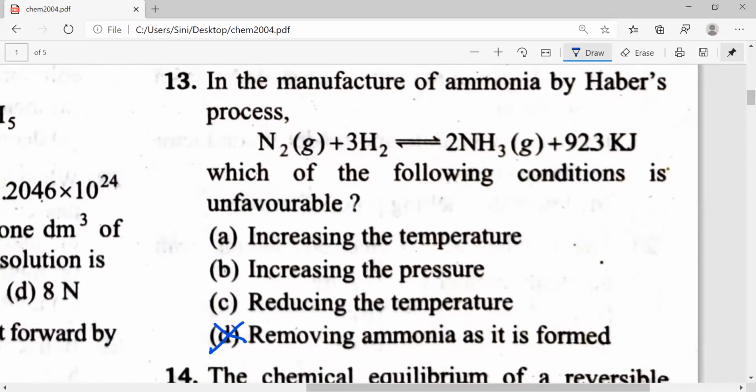And we apply Le-Chatelier's principle. Lowering the temperature is correct for us. Increasing the pressure is also correct. Increasing the temperature is wrong according to Le-Chatelier's principle. So this is the correct answer.